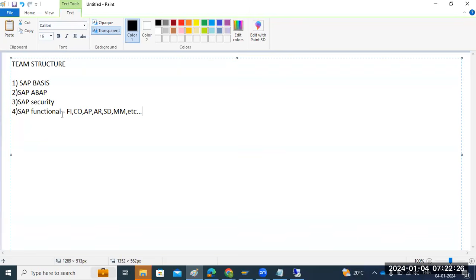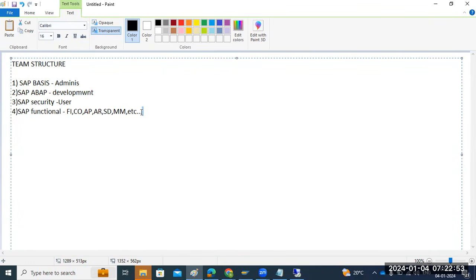Functional teams are more: security team, ABAP developers. The ABAP team is called the development team, so the ABAP team will do the development activities here. The basis team will do the administration activities. The security team will do the user creations, role creations, everything. The functional team will do the scenario creations and everything. They will work on it here.